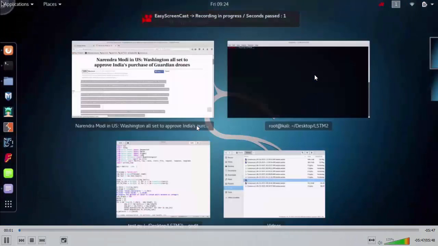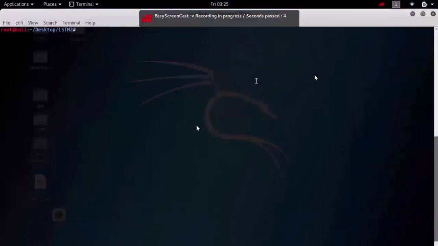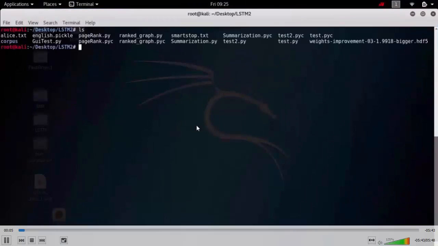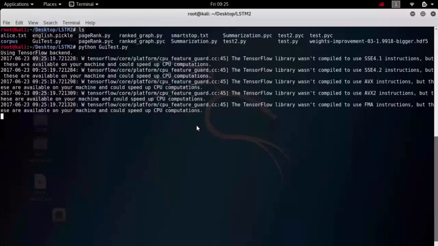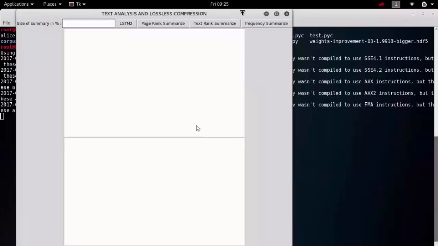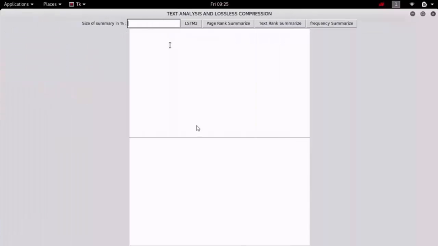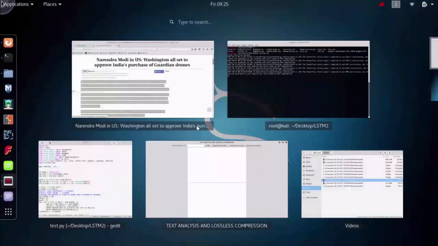The entire project is done in Kali Linux, and this is the terminal, and then we have all the files over here which can be executed. This is a GUI part where it is integrated with the programs, and in that we are using TensorFlow as a backend in Keras. This is a GUI representation of our project, and this is the input.